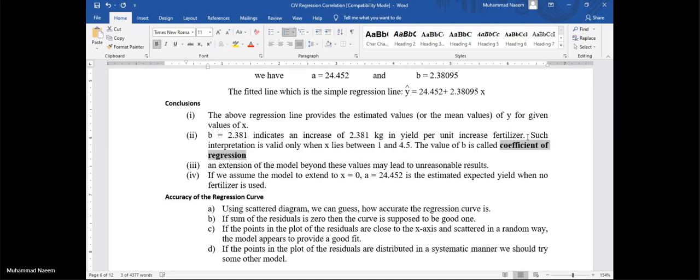Remember this thing. In some problems, you are only to calculate the coefficient of regression. So just calculate the value of b, nothing else.